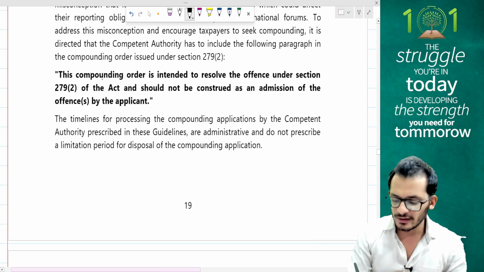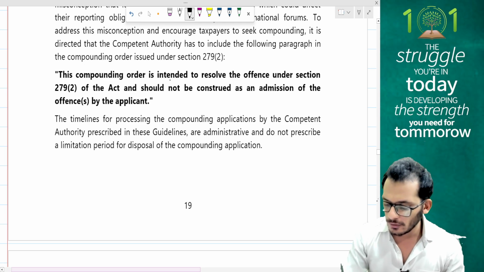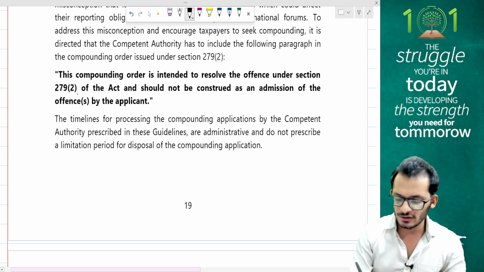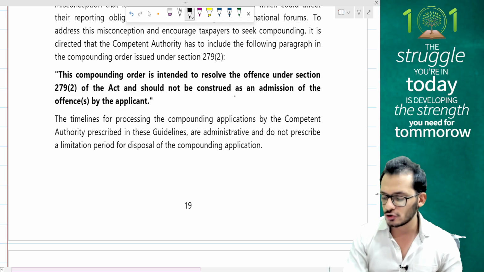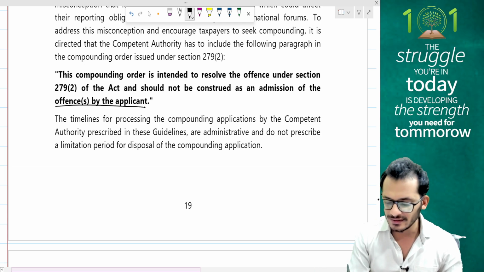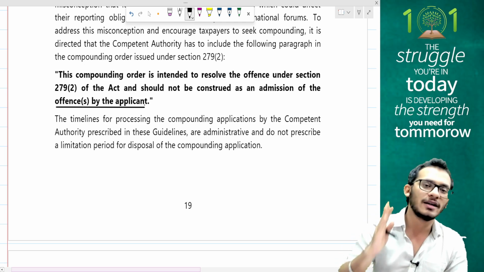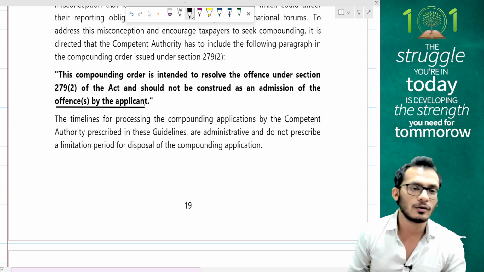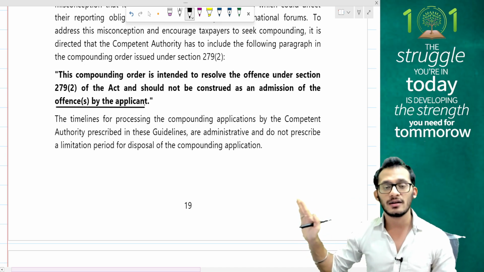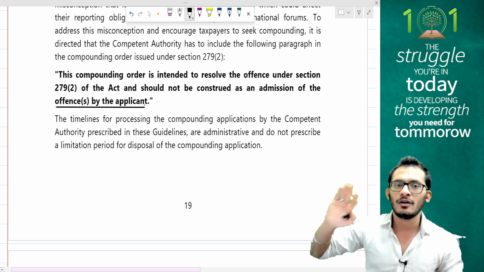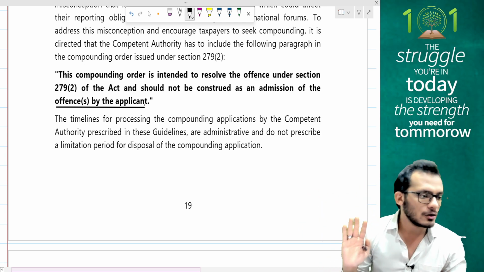The paragraph will read as follows: the compounding order is intended to resolve the offence under section 279(2) of the act and should not be construed as an admission of the offence. So which means they are now giving you a confirmation saying, I am not telling that you are guilty, I am just accepting your mistake and I'm asking you to pay some money in order to close your case off. That is the only thing which is going to happen. Nothing else is going to be construed from this order.